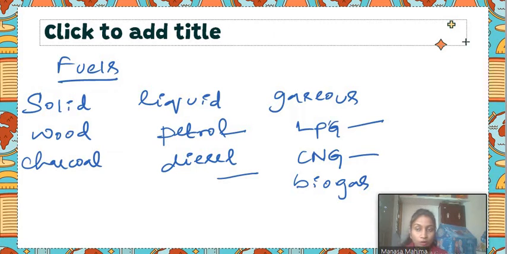So what are combustible substances then? If you want to define combustible substances, these are the substances that show combustion.